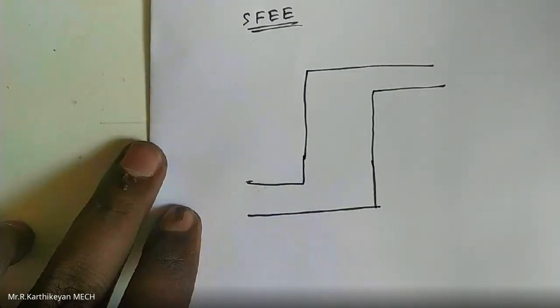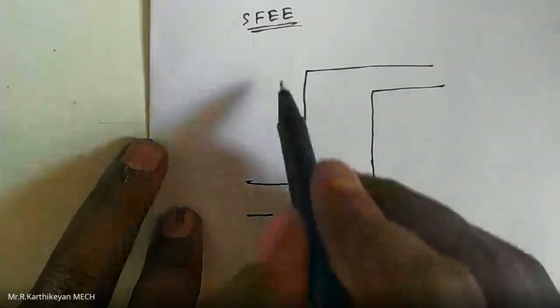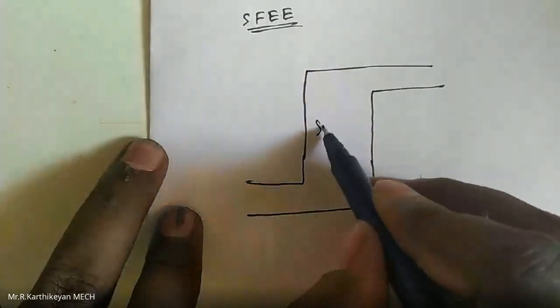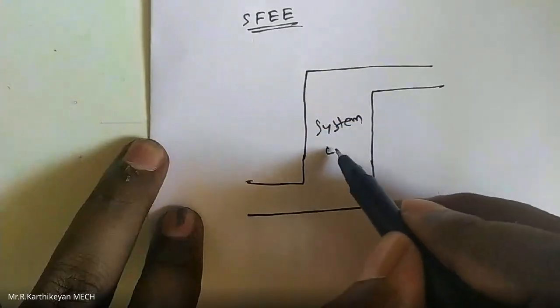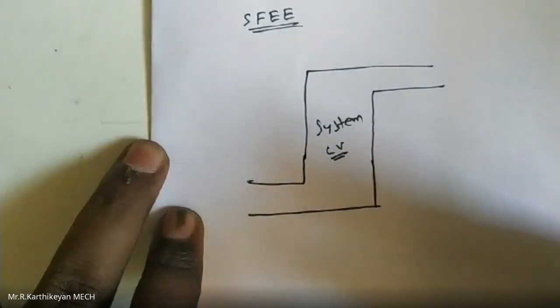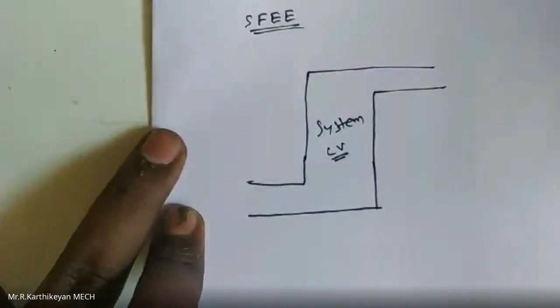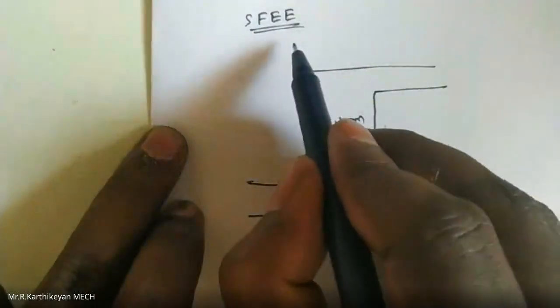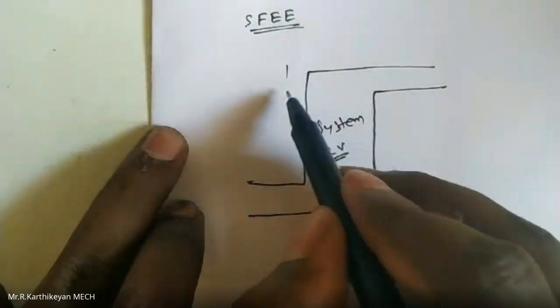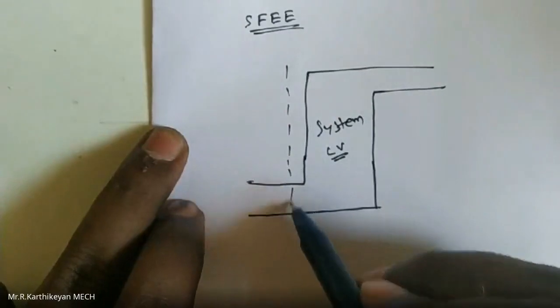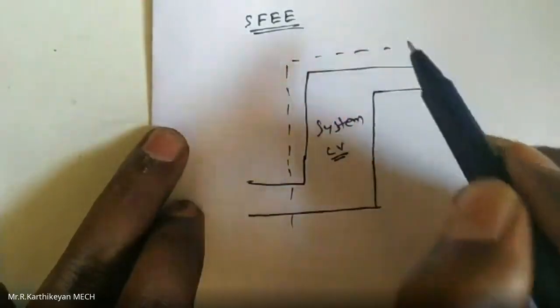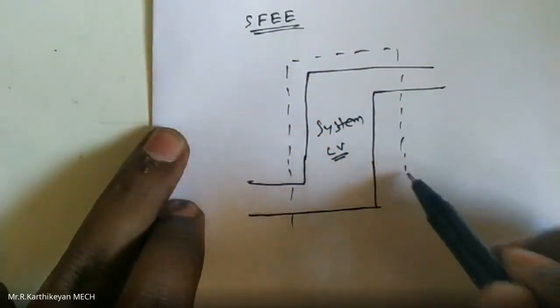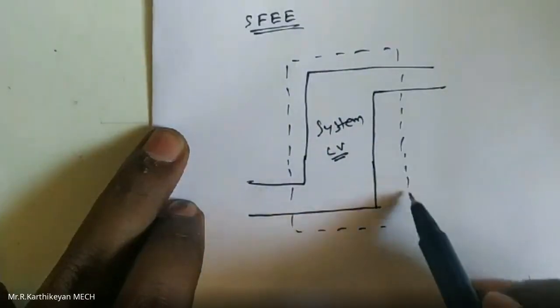Let us consider this is the system or control volume, CV. This system has a surface, and this is the control surface.